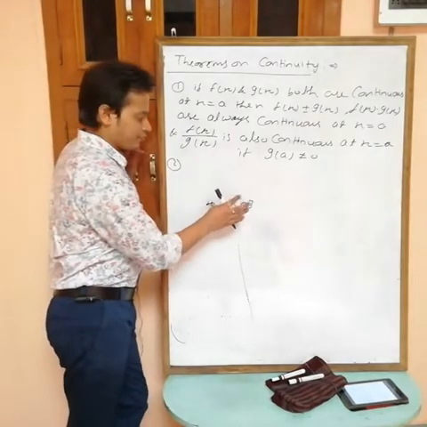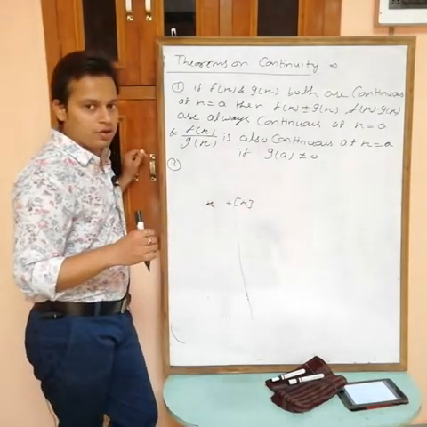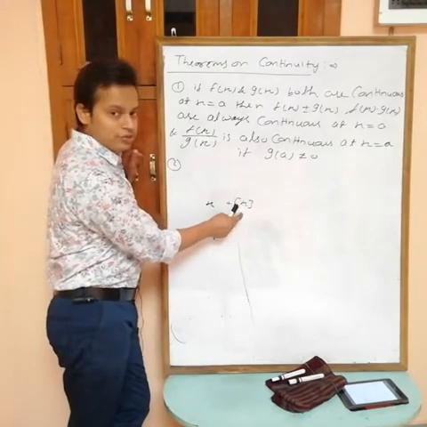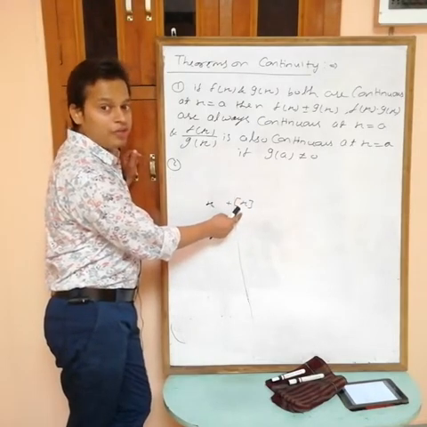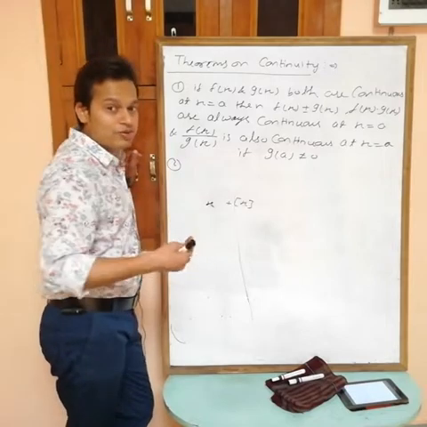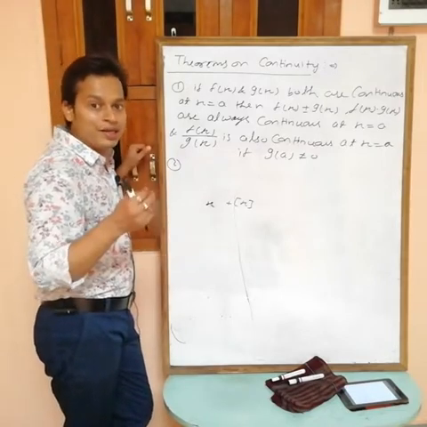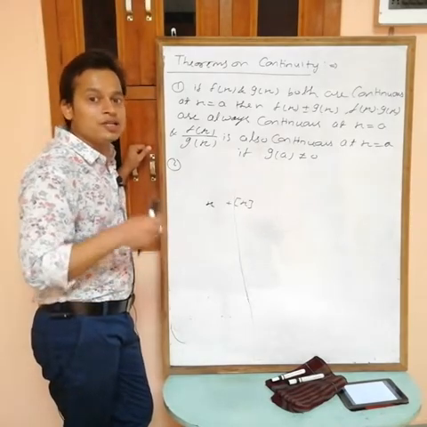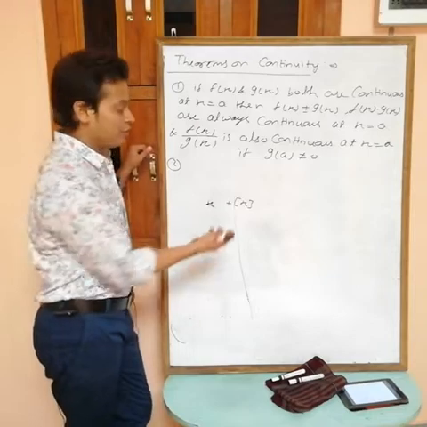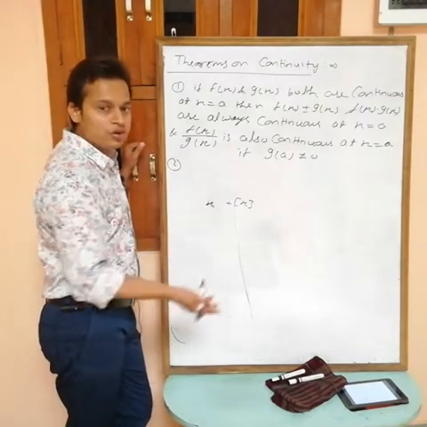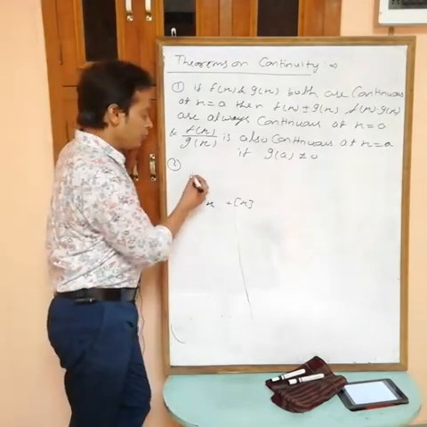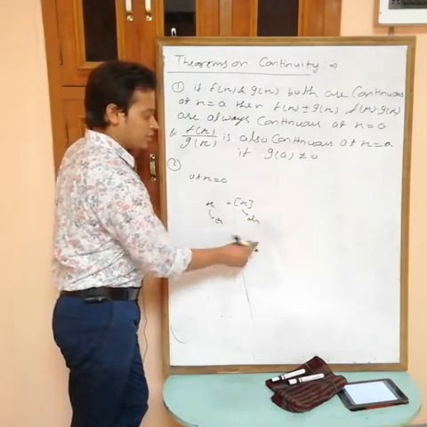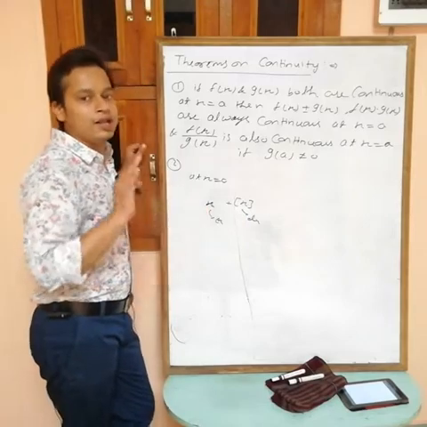The limit does not exist at every integer point, so this one is discontinuous at every integral point, because a function is continuous if LHL equals RHL equals f(a), but here at every integer LHL is not equal to RHL. So at x equals 0, one is continuous and the other is discontinuous, and the total is also discontinuous.